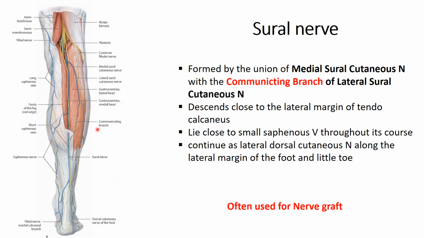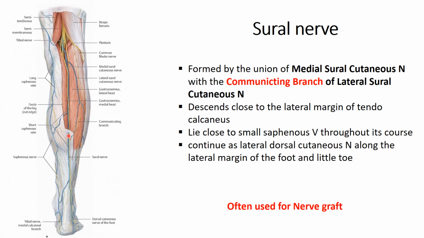Now this sural nerve is formed by the union of the terminal cutaneous branches of the tibial nerve and common peroneal nerve. The medial sural cutaneous nerve, which is a cutaneous branch from the tibial nerve, gets a communicating branch from the lateral sural cutaneous nerve, which is a terminal cutaneous branch from the common peroneal nerve, and as they join together, they form the sural nerve.